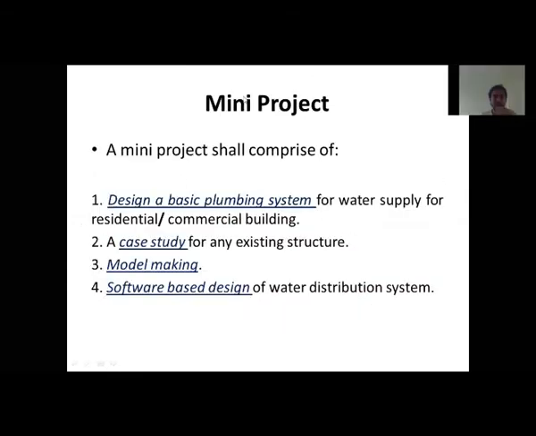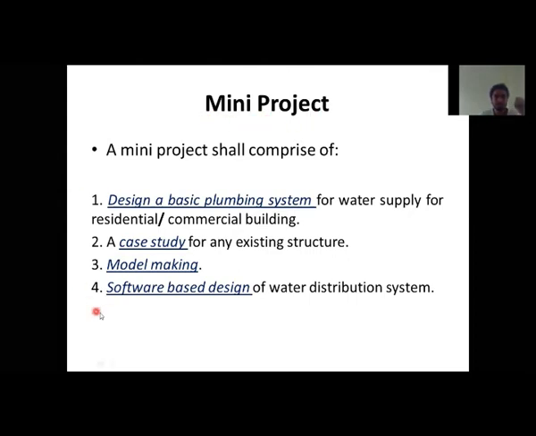Next is our mini project. As you are going to be an engineer, you must know that in the final year you have to do a major project. Before starting the major project, you have to start with something mini. How to do a project and what parameters to consider in a project: that's why there is one topic for your term work, which is your mini project.